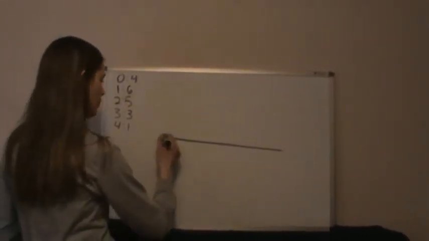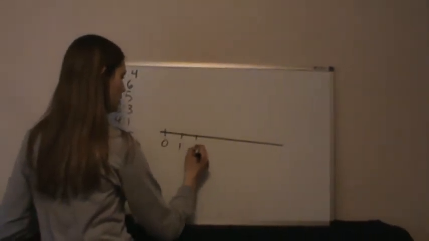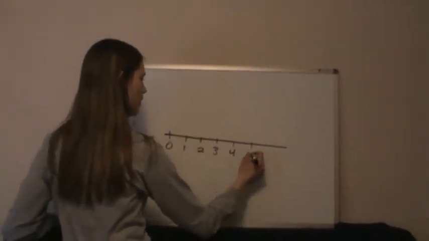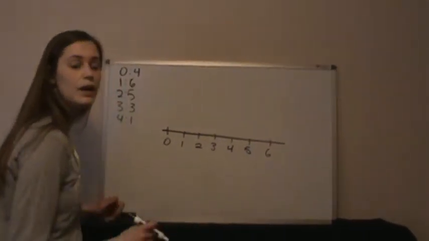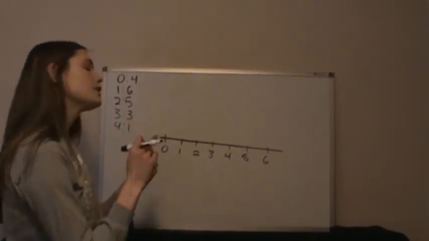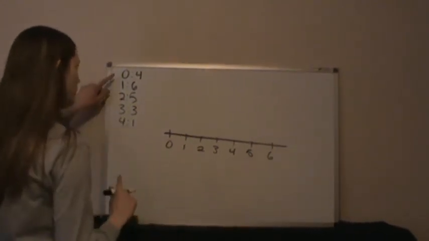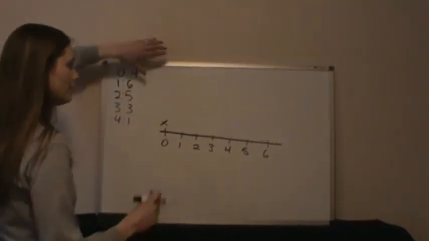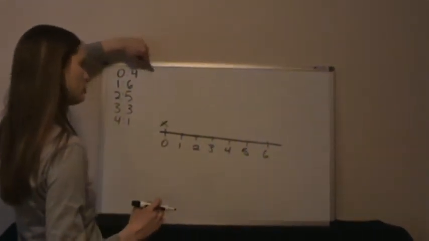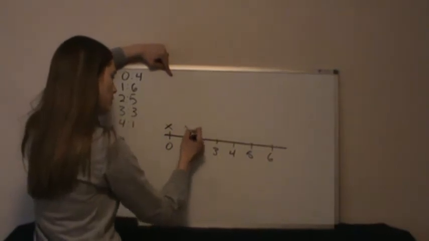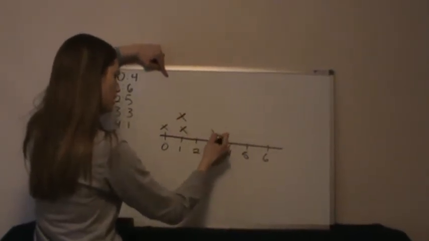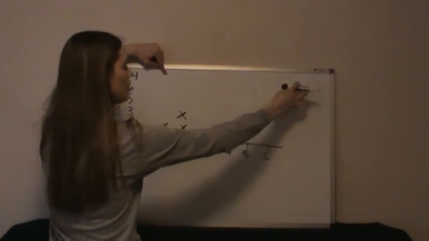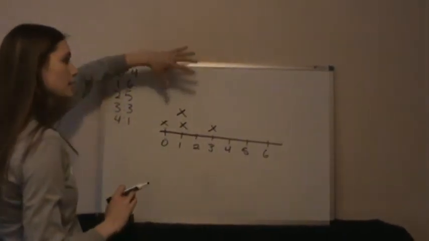A line plot, you've made these before in past years. So I'll just give you a quick example. 0, 1, 2, 3, 4, 5, 6. This is a lot like a frequency chart because essentially you're kind of tallying here. So if I was still jumbled up here, which it's not, I wrote it on the side, I would go through, I think the first 2 numbers were a 1. So I'd go 1, 1, and then the third one was a 3, so I would go there, and then you would work your way through the line, putting X's as you go.